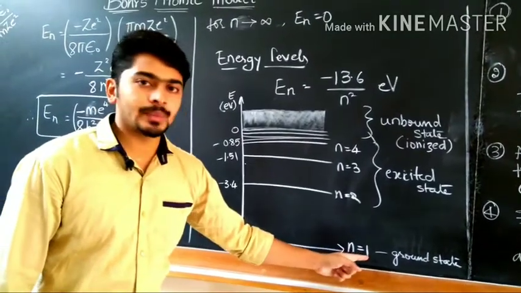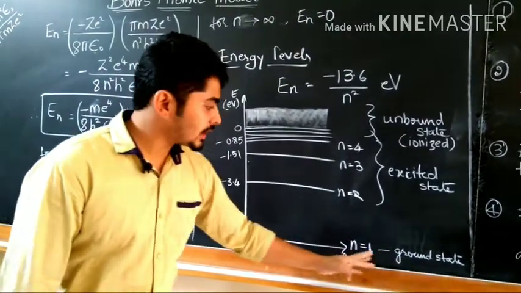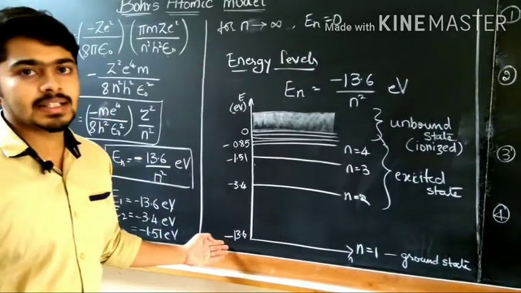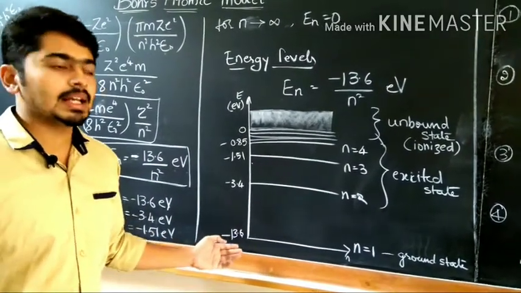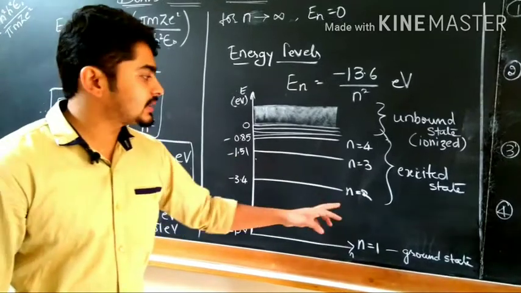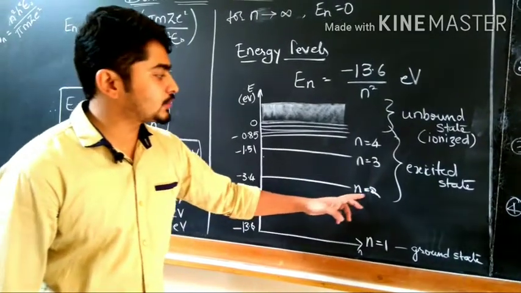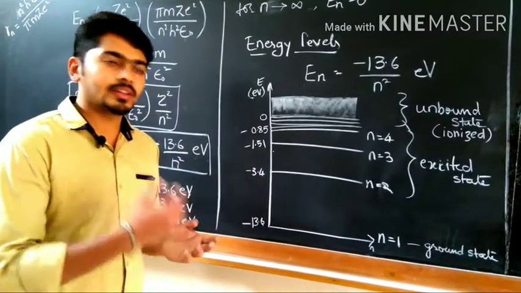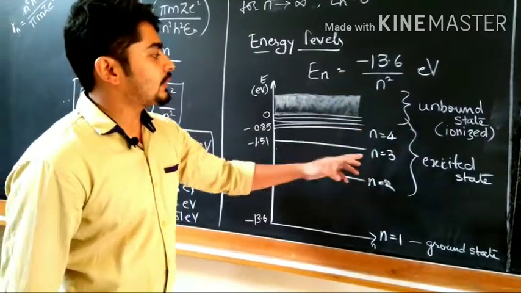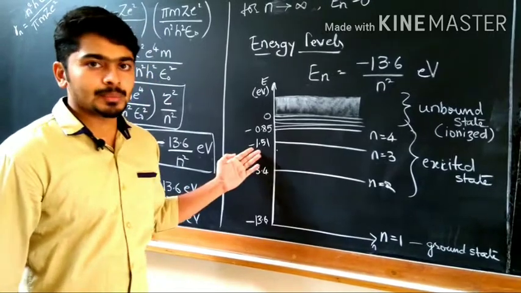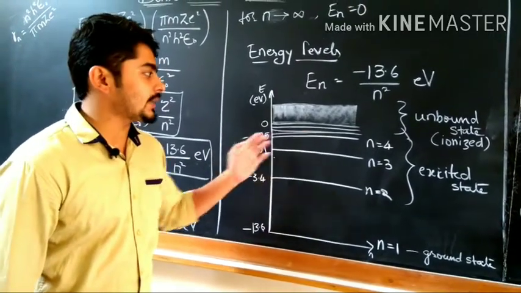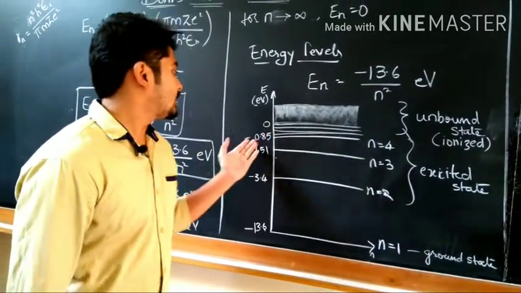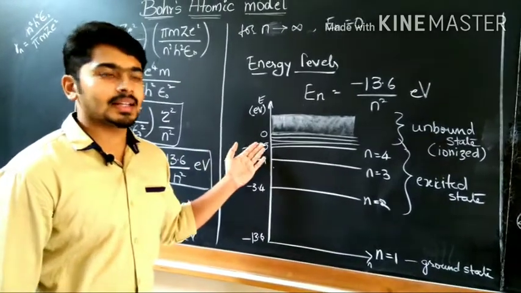For the first orbit, n equals 1, we call it the ground state. The energy is minus 13.6 electron volt. The next level is n equals 2, where the energy is minus 3.4. Similarly, for n equals 3, the energy is minus 1.51 electron volt, and for n equals 4, the energy is minus 0.85.